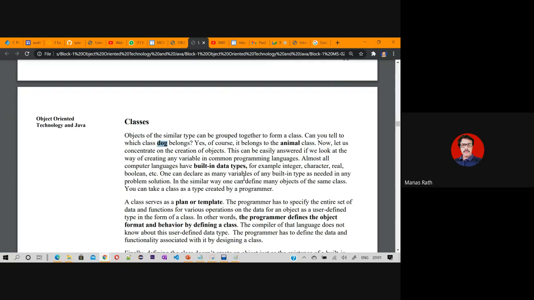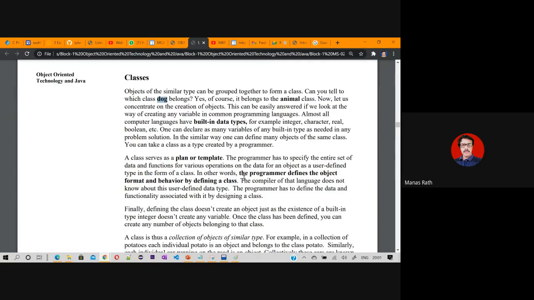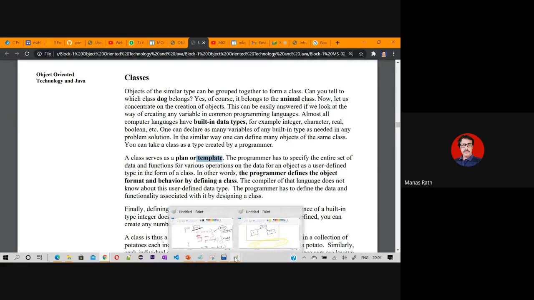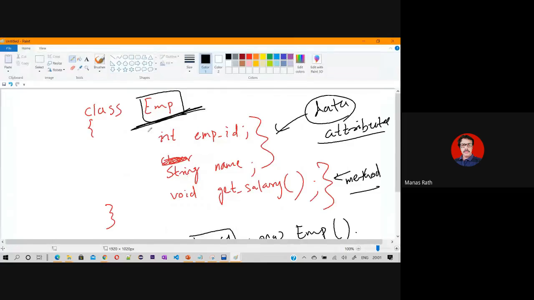And in that way, we have to build with some abstraction, with a template we have to build. And this is the template that I just drew. And what is the name of the template? Called EMP. And I'm thinking that there will be an employee ID, and there will be a name, and there will be a get salary.